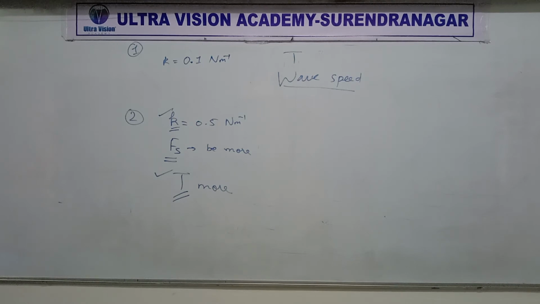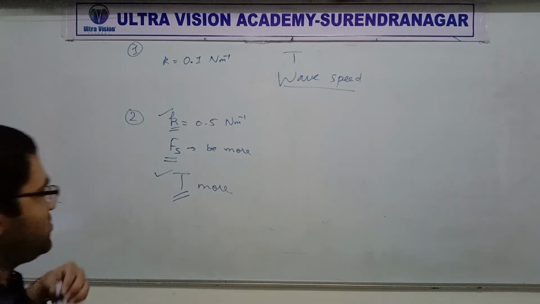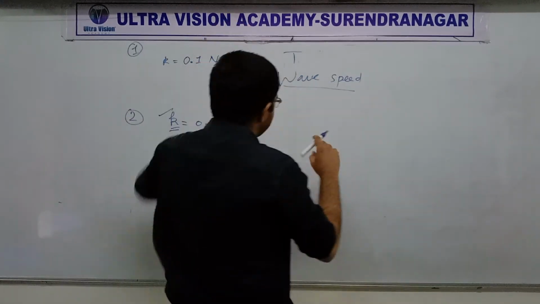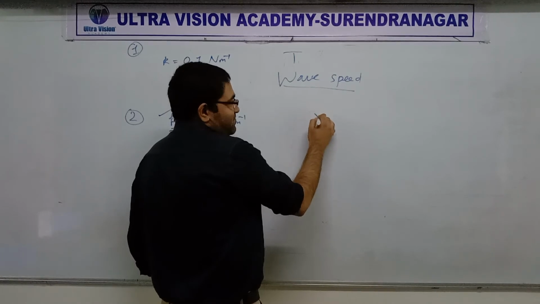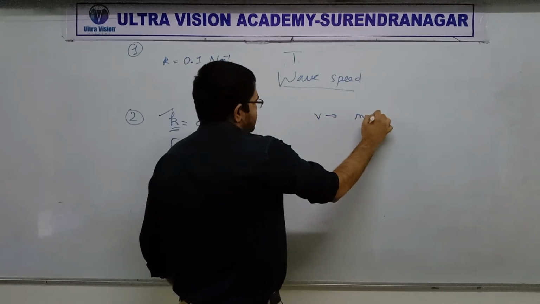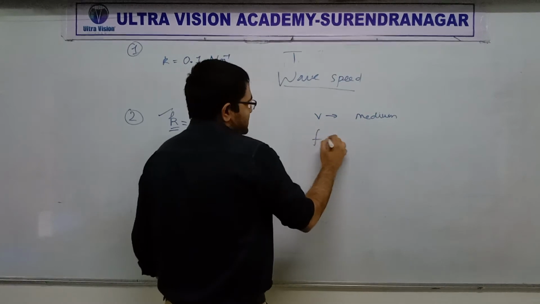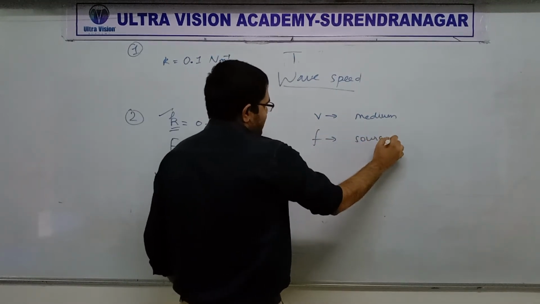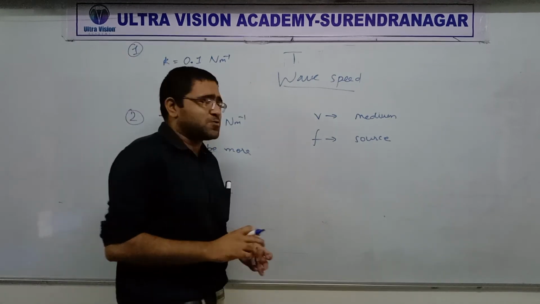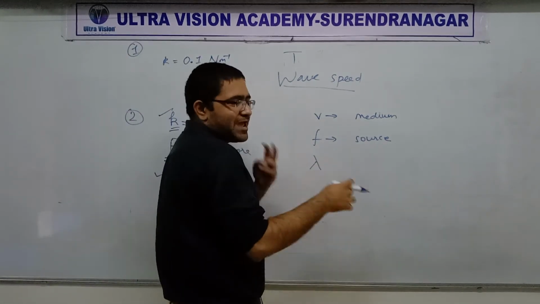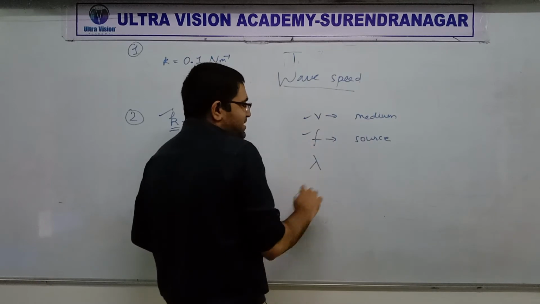Wavelength has changed. Look at the wavelength. Why has wavelength changed? Look here on the board, everyone. Simple idea. If you remember, I told you that v is decided by the medium, f is decided by the source. What about wavelength? Together they decide. v and f together decide lambda.